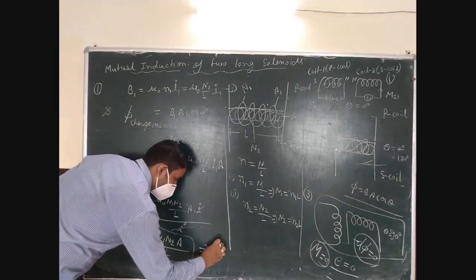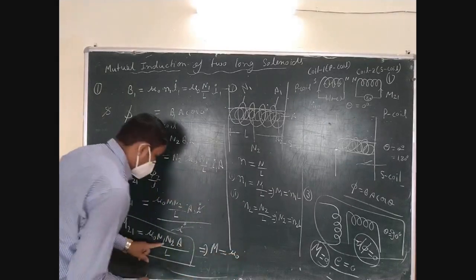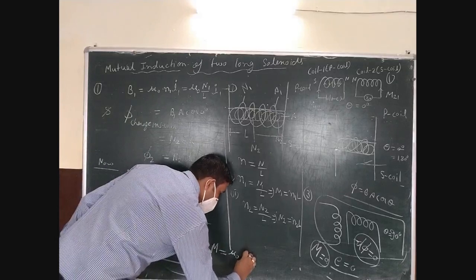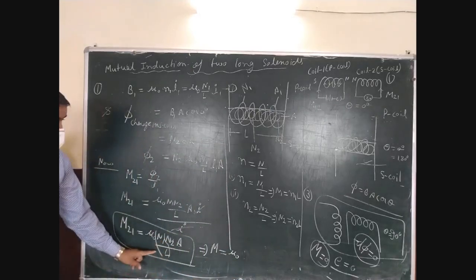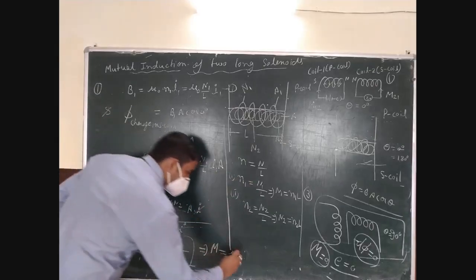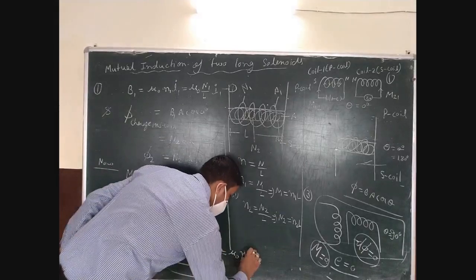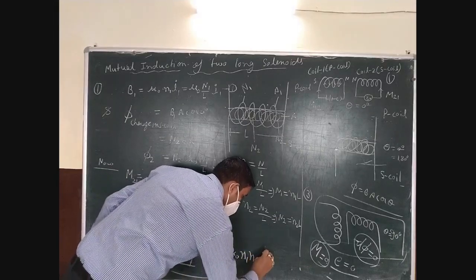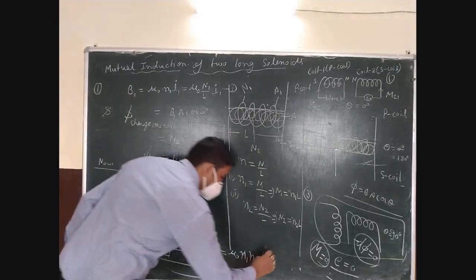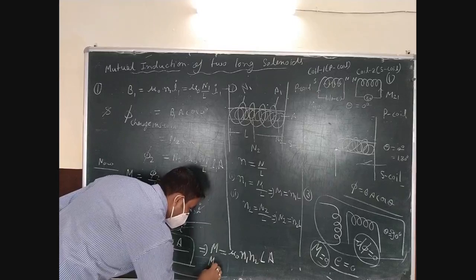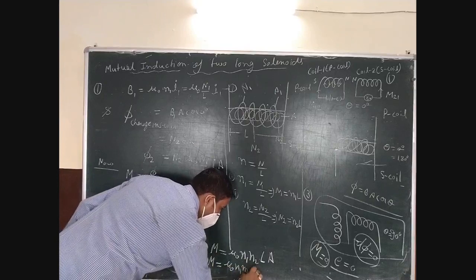This M is equal to mu naught, in place of N1 we take n1 directly from here, and in place of N2 we are using n2 L, and into A.